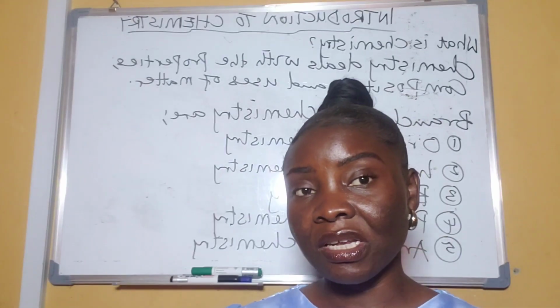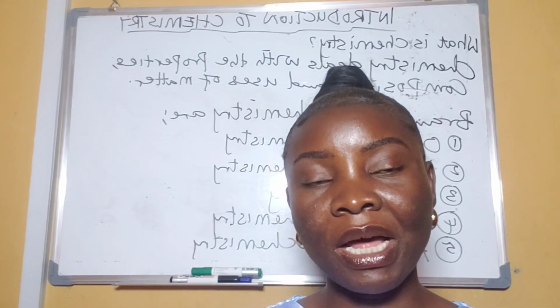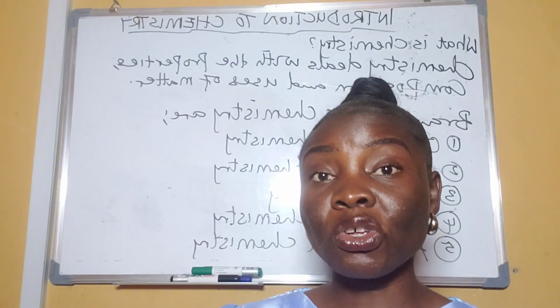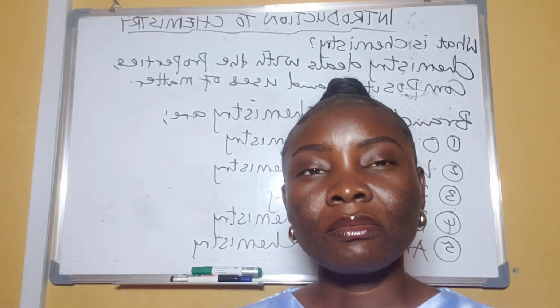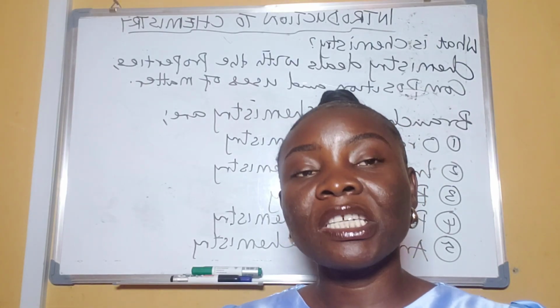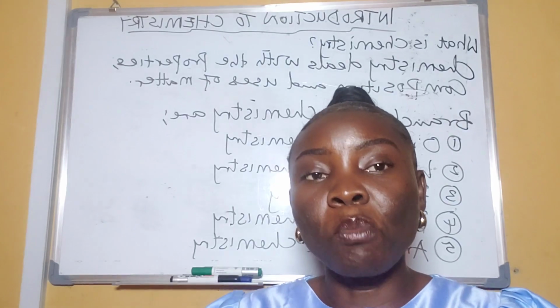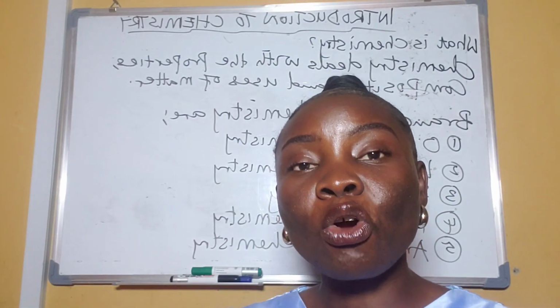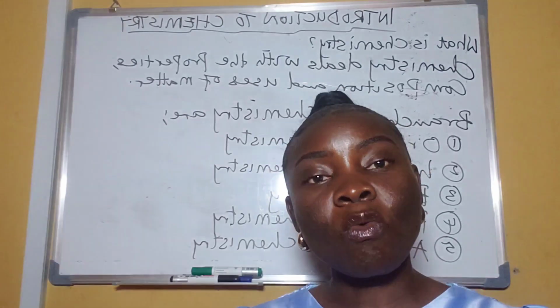But analytical chemistry, which is the last branch for our lesson today, is the branch of chemistry that studies the composition. In this branch of chemistry, it is more practically about the different components and their qualities.